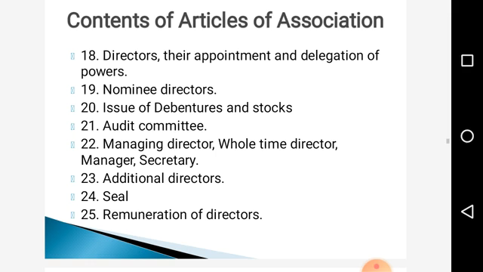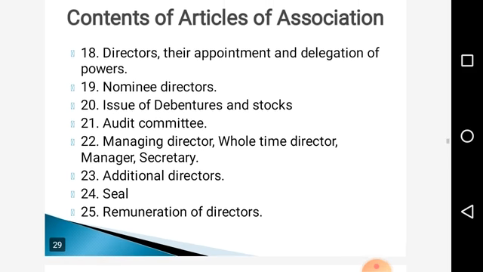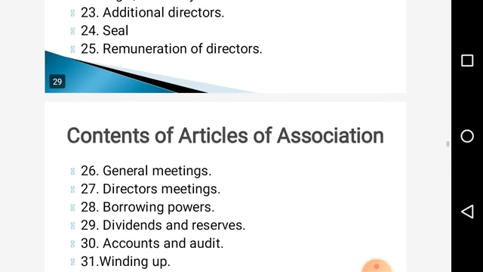Then 24th is seal, how the seal of the company should be, that will be decided in articles of association. Then remuneration of directors, what is the remuneration of directors, whether we have to pay them a lump sum, whether we have to give them a commission, or how we are going to pay the remuneration to the directors.